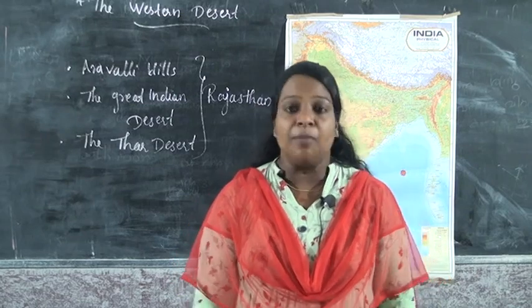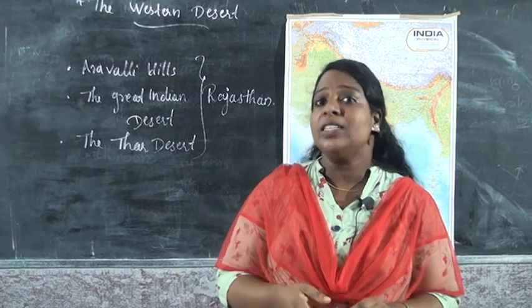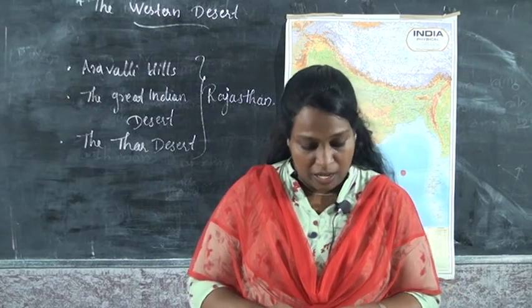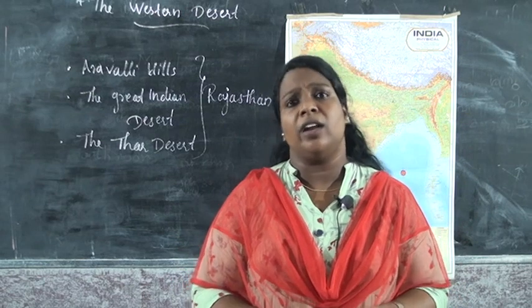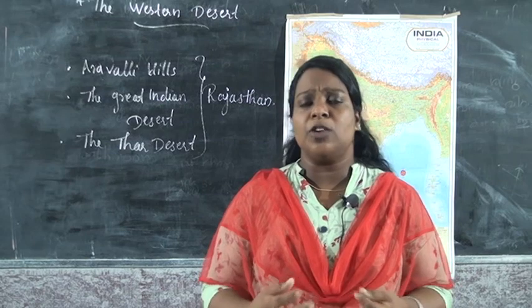The next one is the importance of climate. Tell me, what is the importance of climate? What is that climate? അവിടുത്തെ climate എങ്ങനെയുള്ളതാണ്? The Thar desert remains hot and dry. The climate is very hot and dry. Why is the climate very hot and dry? എന്തുകൊണ്ടാണ് അവിടെ ഭയങ്കര ചൂടും ഡ്രൈ ആയിരിക്കുന്നത്?